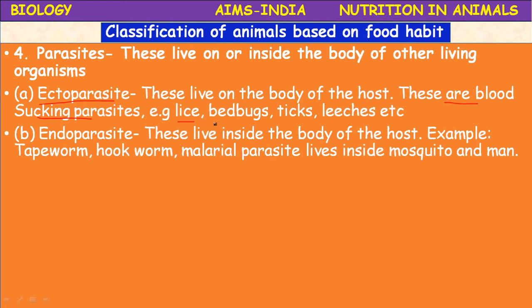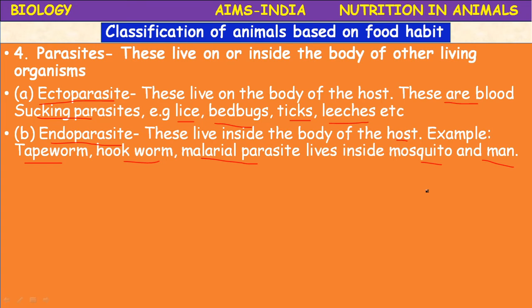Example: lice, bedbugs, ticks, leeches, etc. And endoparasites are parasites that live inside the body of the host. Example: tapeworm, hookworm, and the Plasmodium, a malarial parasite which lives inside the mosquito and man. They are endoparasites. Helminth parasites.